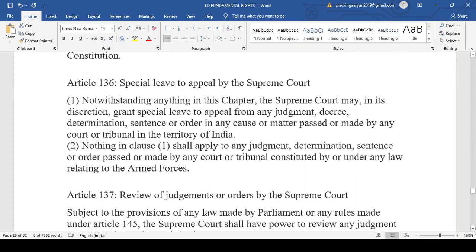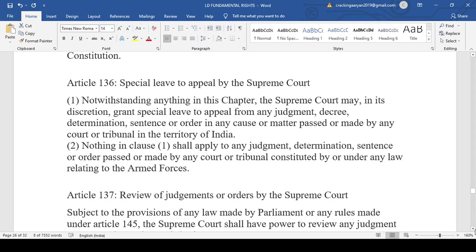Now Article 136. If you have attended any webinar or seminar of various jurists, you must have heard SLP many times. SLP is the special leave petition, that is, special leave to appeal by the Supreme Court, a special leave petition under Article 136.